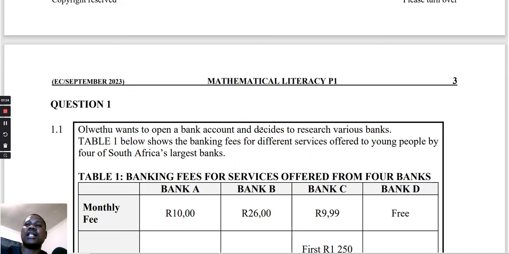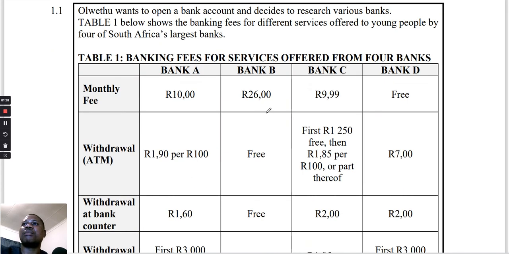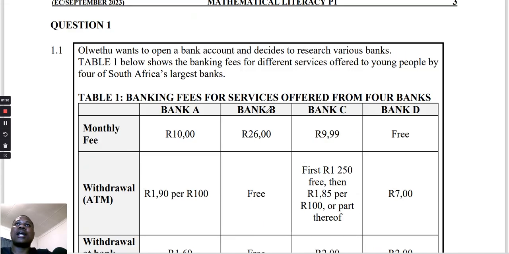With part number 1. I'm just going to write below that this is part number 1. I'm not sure if this is visible enough. So we have landed here on question number 1. This is 1.1. They want to open a bank account and decide to research various bank accounts. Table 1 below shows the banking fees for different services offered to young people by 4 of South Africa's largest banks. So we have Bank A, Bank B, Bank C, Bank D.